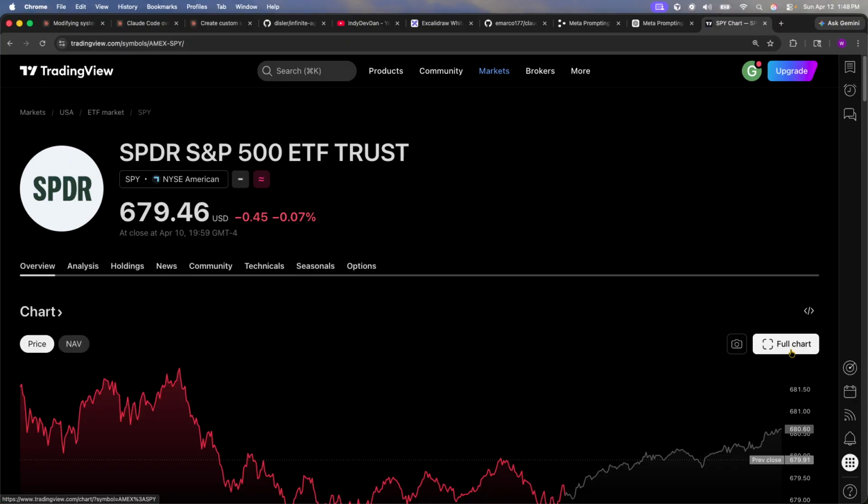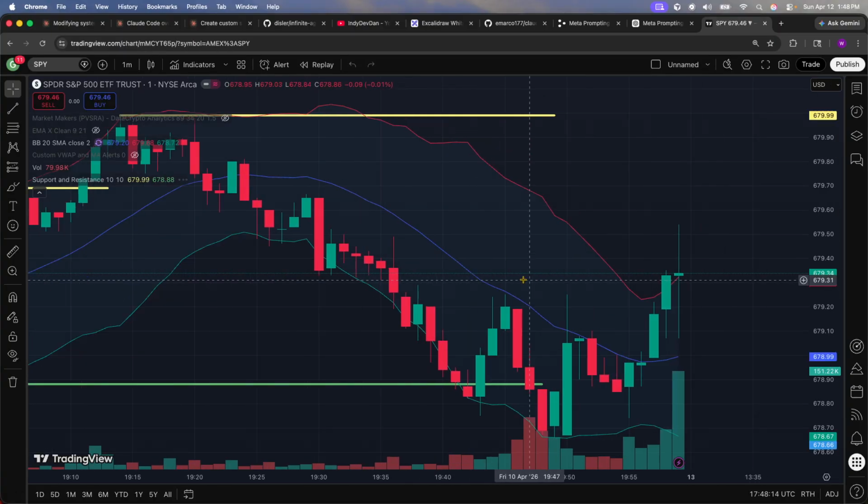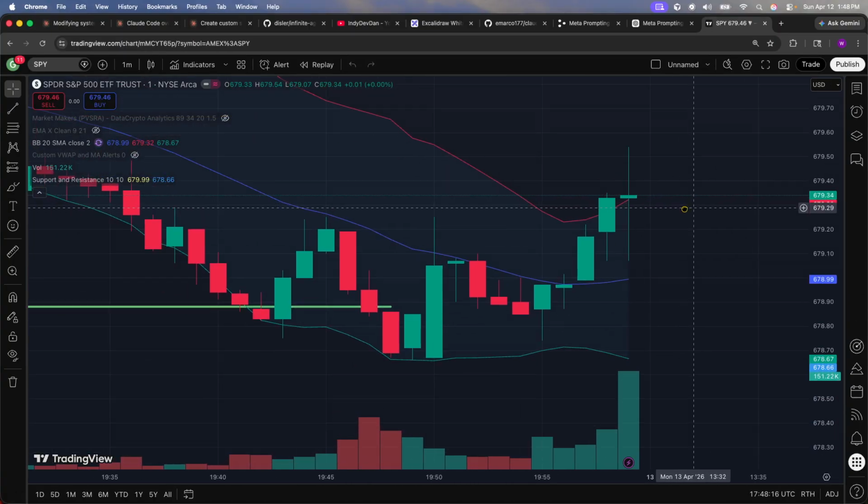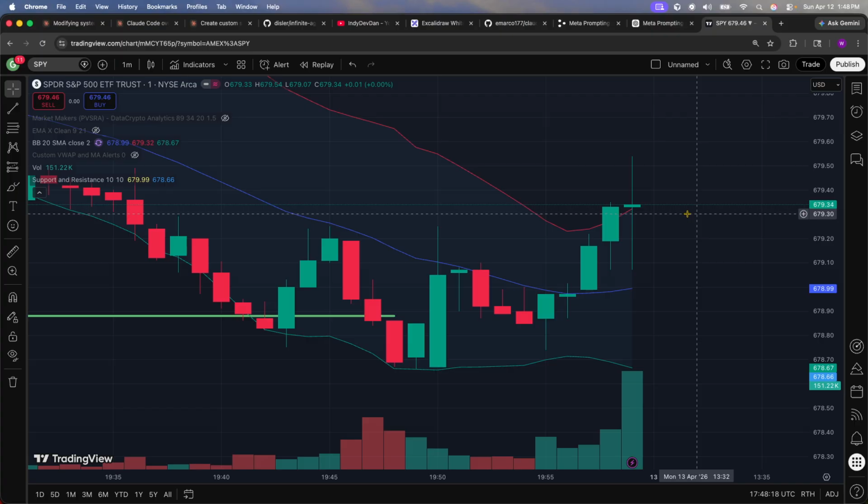Let's go to the chart. I'm pulling this up on TradingView, and what we're looking at is the 1 minute chart, right? What this means is that each one of these candlesticks represents 1 minute of action. The green is going to represent the bulls or the buyers, and the red is going to represent the sellers or the bears.